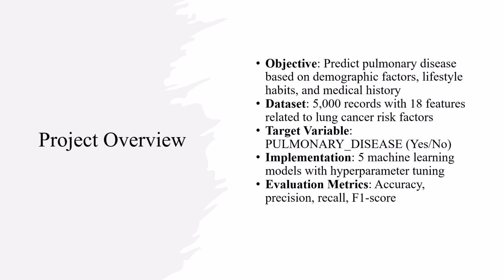Our primary objective was to build a predictive model for pulmonary disease using a dataset of 5,000 patient records. Each record contains 18 features spanning demographics, lifestyle factors, and medical history. Our target variable is binary: whether the patient has pulmonary disease or not. We've implemented 5 different machine learning models and evaluated them using standard metrics, including accuracy, precision, recall, and F1 score. This approach allowed us to identify the most effective model and understand which risk factors are most predictive of pulmonary disease.